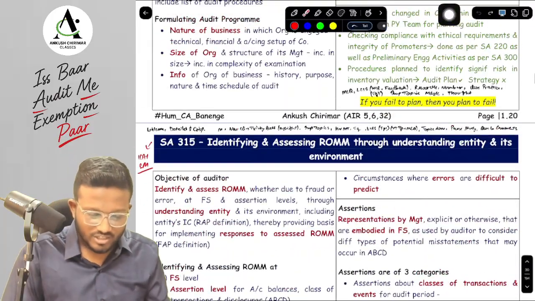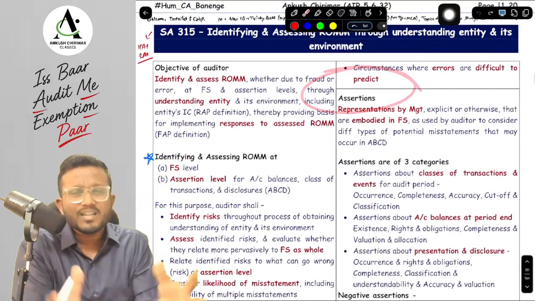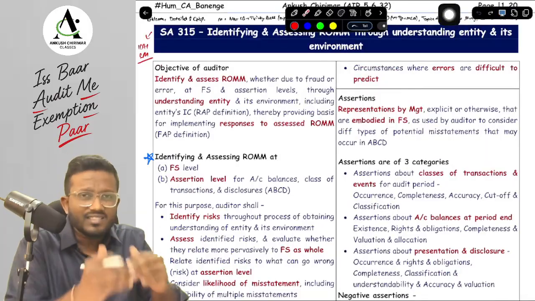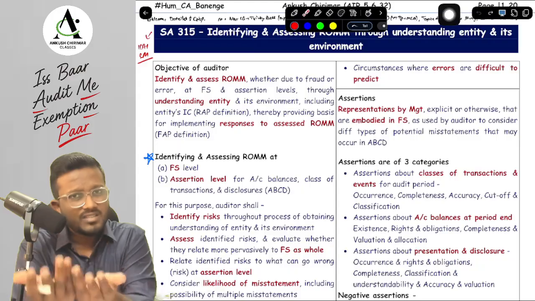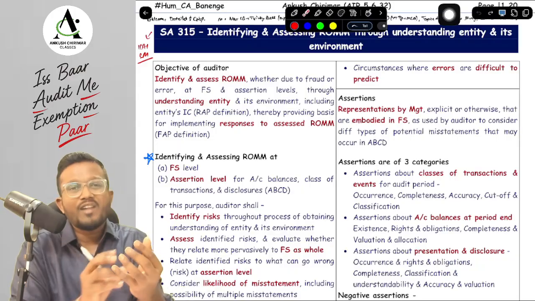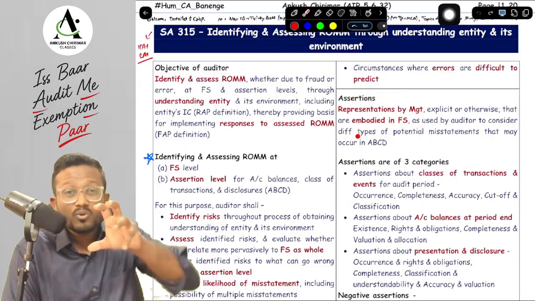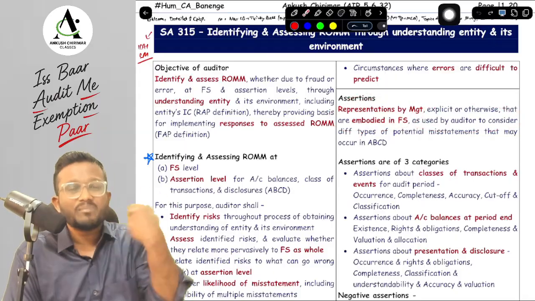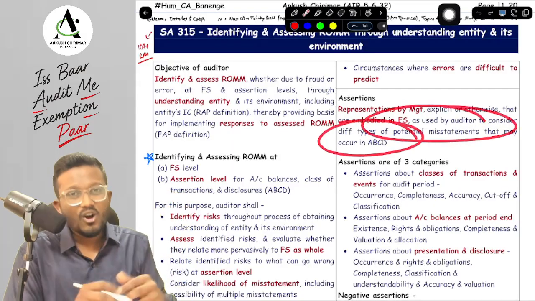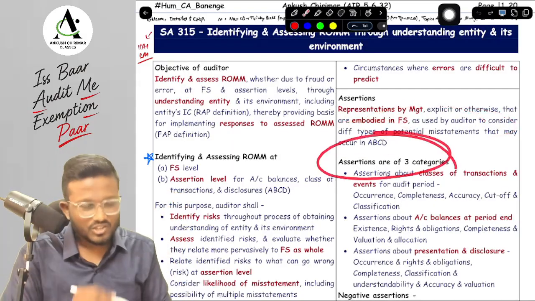Now next is your assertions. Assertions mean what, sir? All the representations that are made by the management, either they can be explicit assertions or they can be implicit assertions, that are embodied in the financial statements, woven in the financial statements, and they are used by the auditor to consider what are the potential misstatements that can occur in your ABCD. Okay, yes sir. The assertions have three categories.